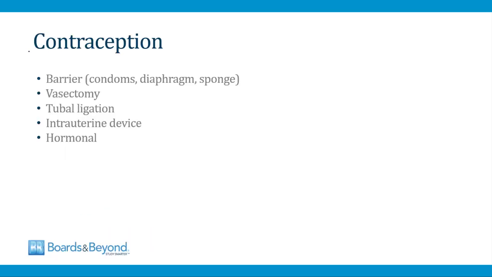There are many different types of contraception. I won't talk much in this video about barrier forms of contraception, but they're very commonly used. This refers to things like condoms and diaphragms and sponges. These other items listed here, though, we will go through in the next few slides in this video and talk about the indications and use of each one.